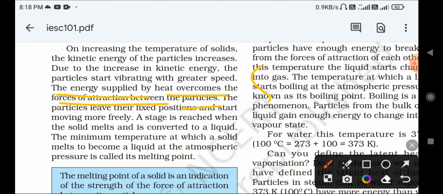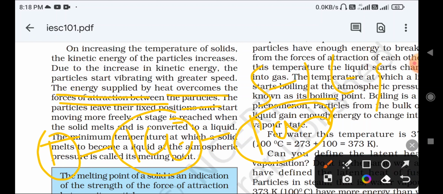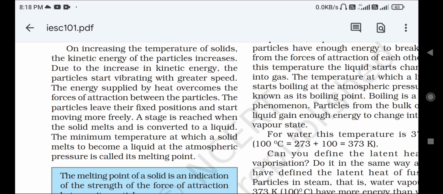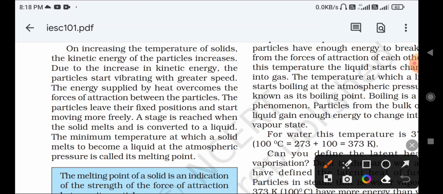So solid to liquid, liquid to gas. Why? If you give temperature, what does temperature change into? Kinetic energy changes. Kinetic energy changes means the particles are moving very fast and vibrating very fast, and due to the heating only they will overcome the force of attraction between the particles, and we can see the different states of matter.